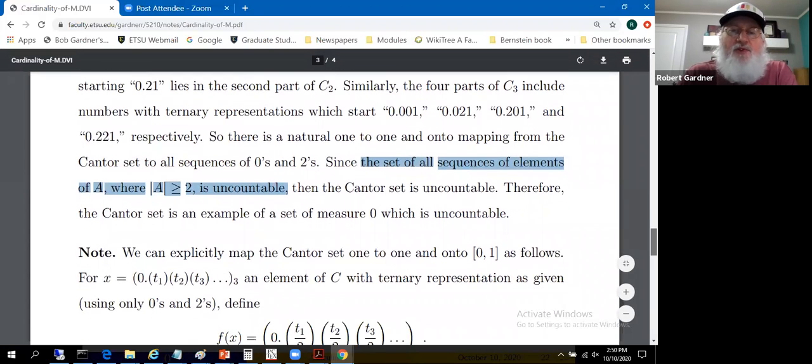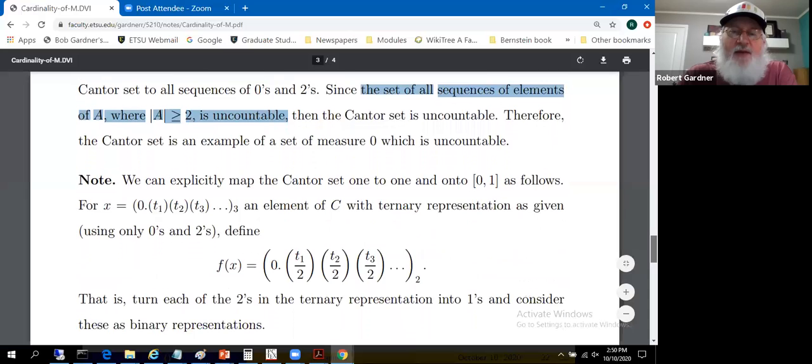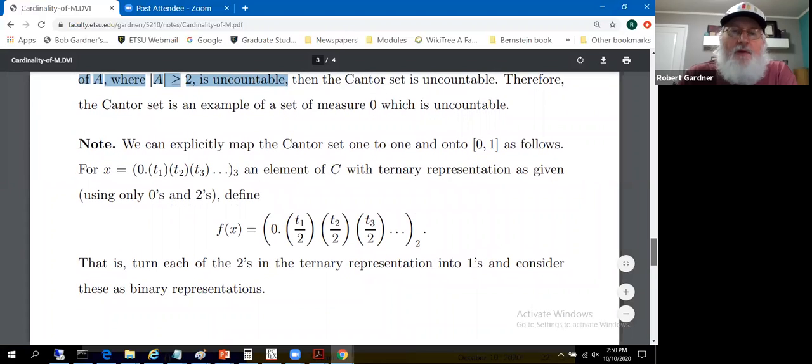Let's try this without the reference to the sequence result. Let's give a specific mapping. I'm going to map the Cantor set one-to-one and onto the interval 0, 1 as follows. We can explicitly map the Cantor set like this. Take x to be an element of the Cantor set, so base 3, it's of the form 0.t sub 1, t sub 2, t sub 3, ...